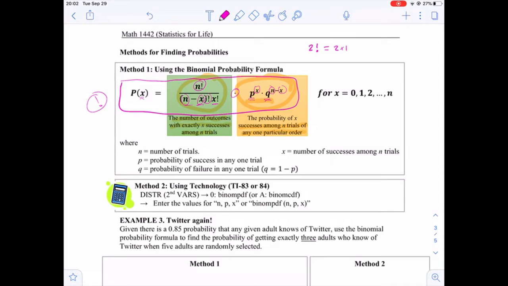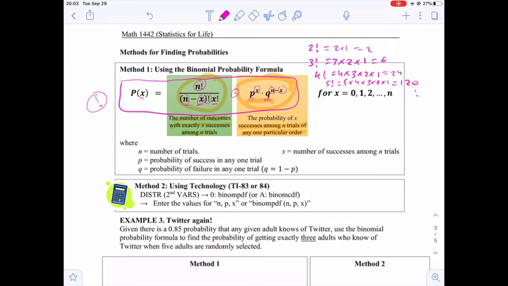So 2 factorial is 2 times 1, and 3 factorial is 3 times 2 times 1. 4 factorial is 4 times 3 times 2 times 1. Here we have 2, here we have 6, here we have 24. 5 factorial is 5 times 4 times 3 times 2 times 1. We stop at 1, and that's 120, and so on. So this is what we mean by factorial.